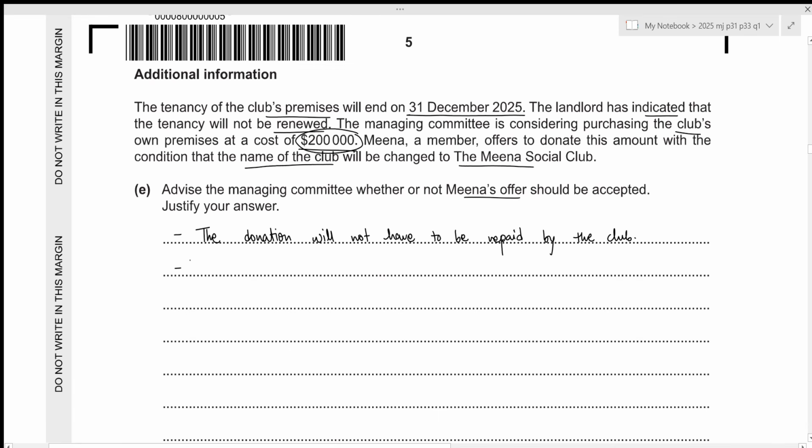And the second thing is that if we are not accepting the donation, then we would have to obtain finance such as bank loan. And in case of bank loan, the interest will reduce our surplus. Let's write it down.